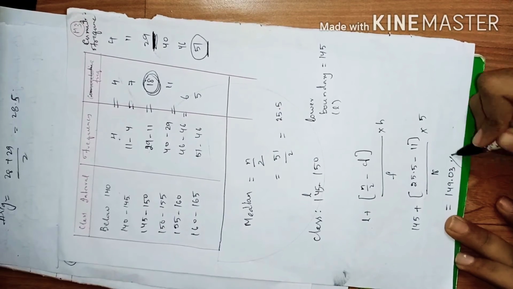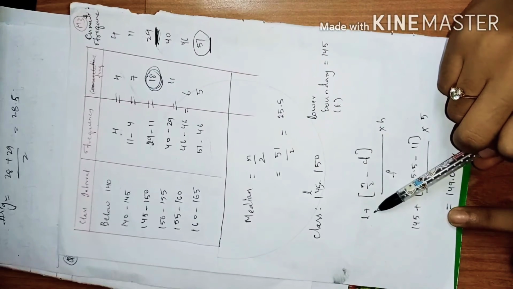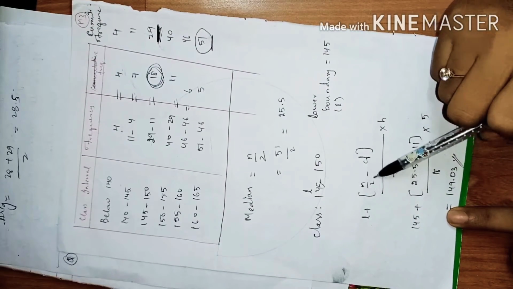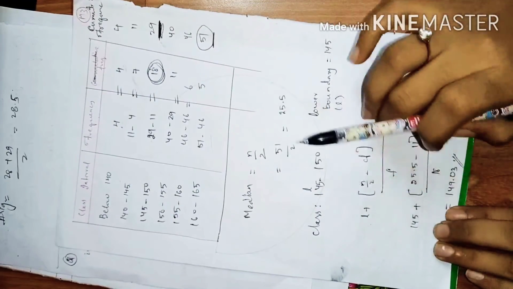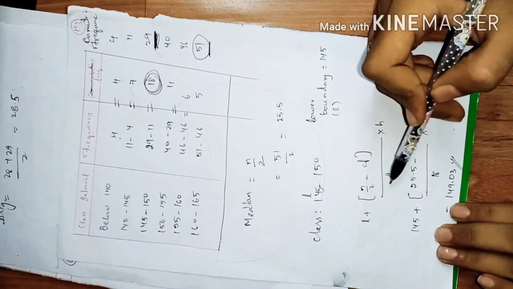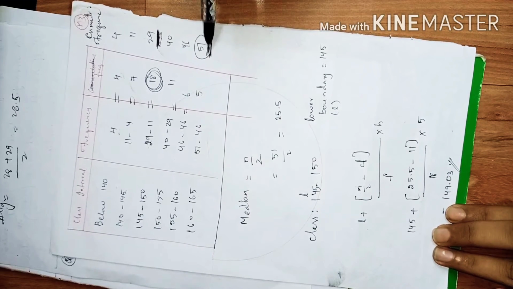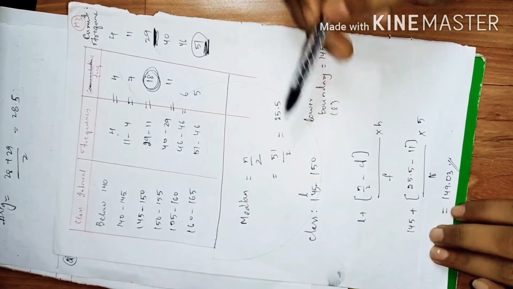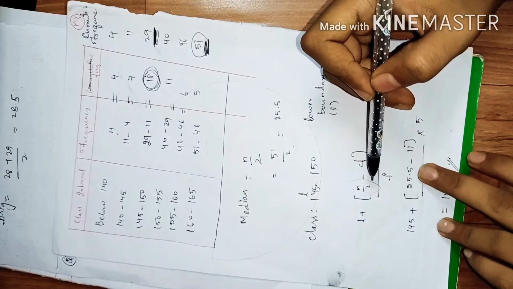So this is our median. Always remember, first you need to find the lower boundary, then add the value. This complete value should be added to L. So first, n by 2, how do we find it? We will be finding the total number of observations and dividing by 2. So we get the value as 25.5.